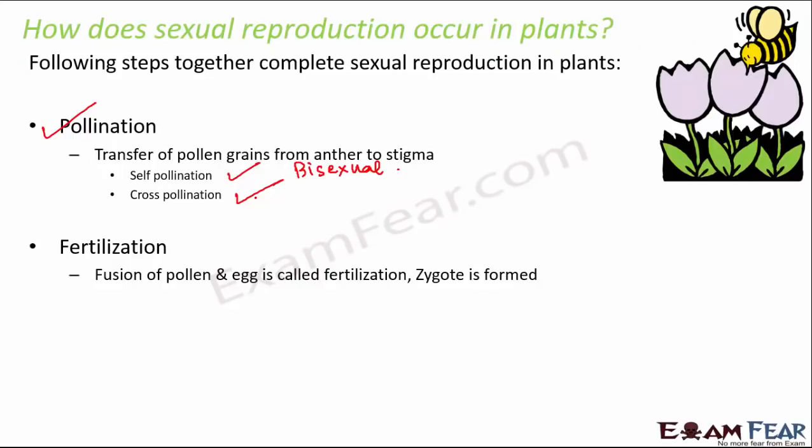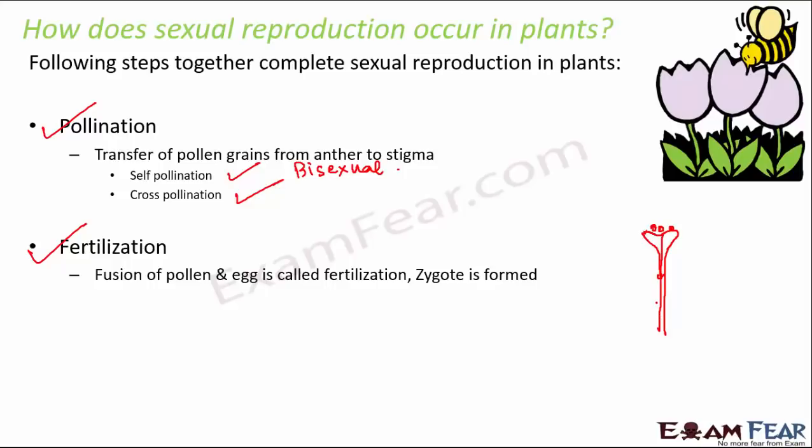Now the next step is fertilization. In fertilization, there is fusion of the pollen and the egg, and as a result of fertilization, zygote is formed. Let's say that this is the female reproductive part. In the stigma, the pollen grains reach, and then these pollen grains form a pollen tube through the style, and that's how they reach the ovary.